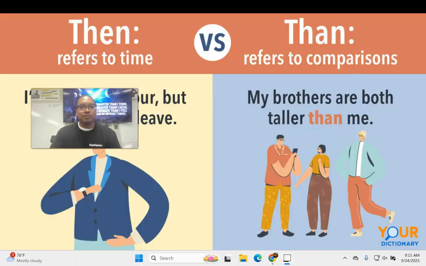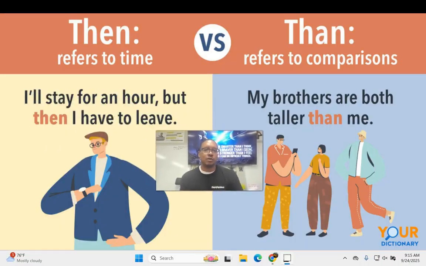Okay, then versus than, this was a little bit of an issue. Just remember, then is about time, so I'm going to go to practice first, then I'm going to go to McDonald's. So then is about time, than is about a comparison. I like Mrs. Ortega's class more than Mr. Farr's class. 6 is less than 7. Again, comparisons.